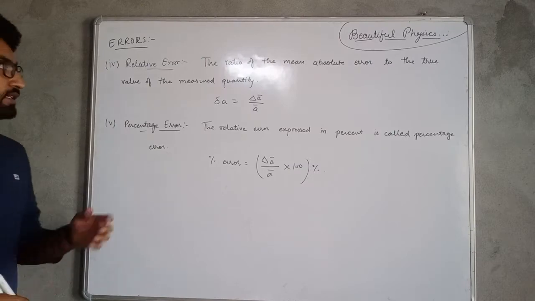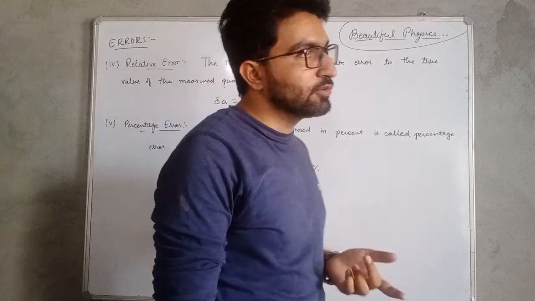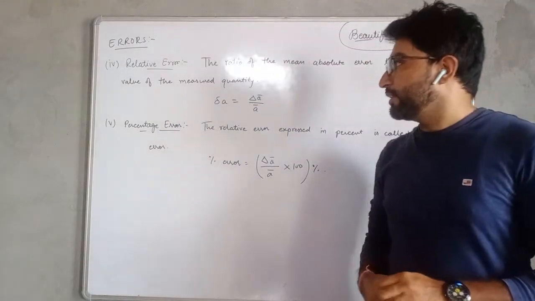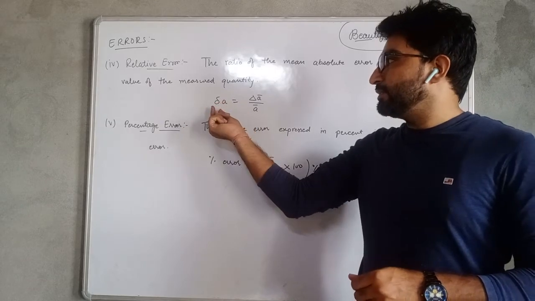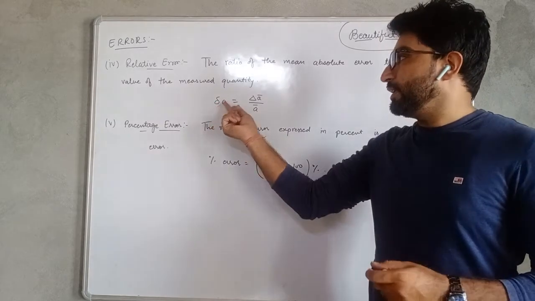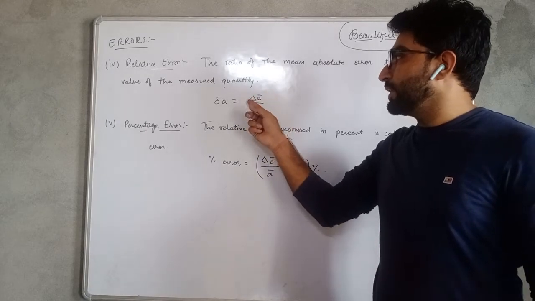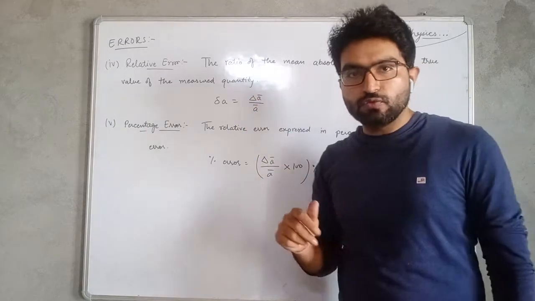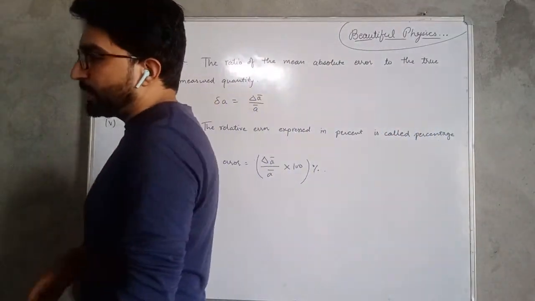Next one is our relative error. The relative error is the ratio of the mean absolute error to the mean value, and it is represented by small delta a. Small delta a is equal to delta a bar, the mean absolute error, divided by the true value of the measured quantity.